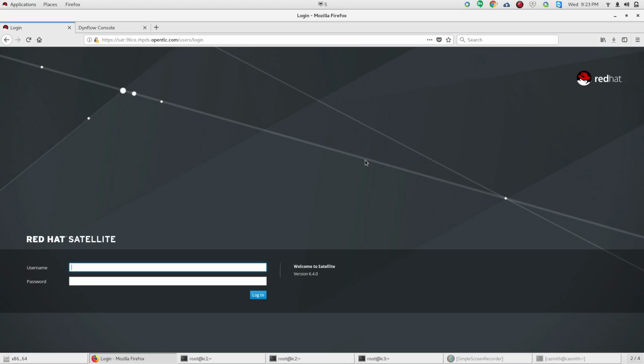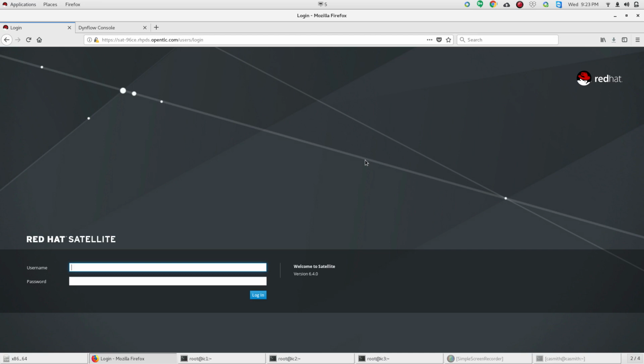Hello, my name is Calvin Smith, and today I'm going to use the Red Hat Satellite Server to show you how to add a product, a composite content view, and promote that content view from dev to test to prod through the standard software development lifecycle.